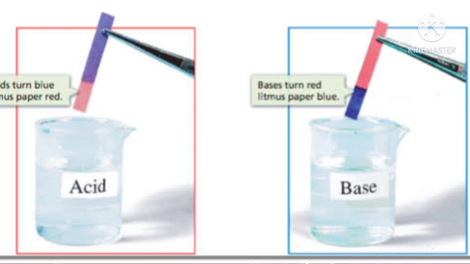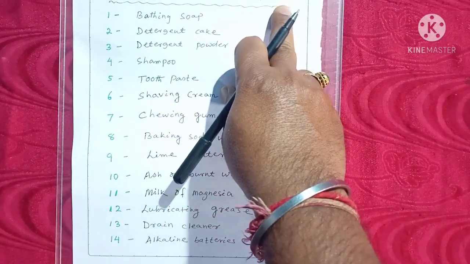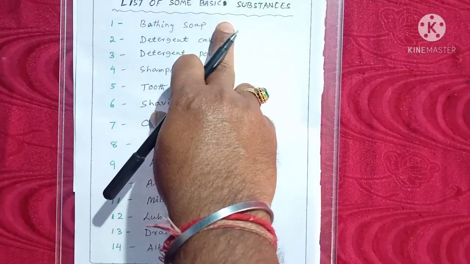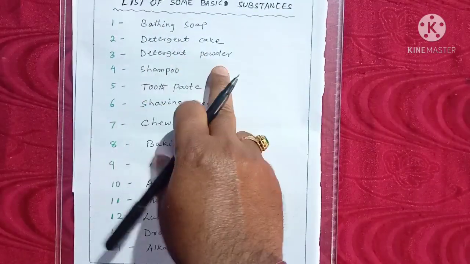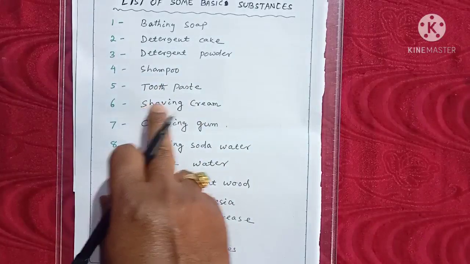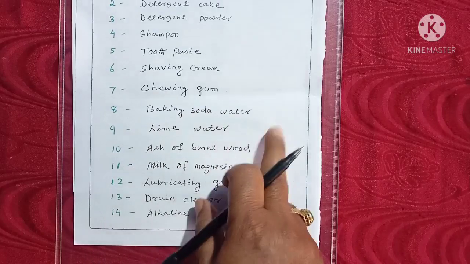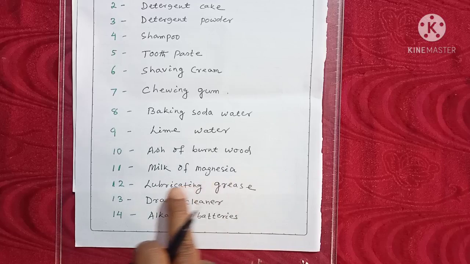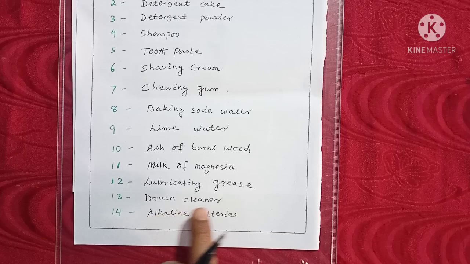Now here I am giving you a list of some basic substances that we are using in our everyday life. Your bathing soap contains base, detergent cake, detergent powder, shampoo, toothpaste, shaving cream, chewing gum, baking soda, lime water, ash of burnt wood, milk of magnesia, lubricating grease, drain cleaner, alkaline batteries.